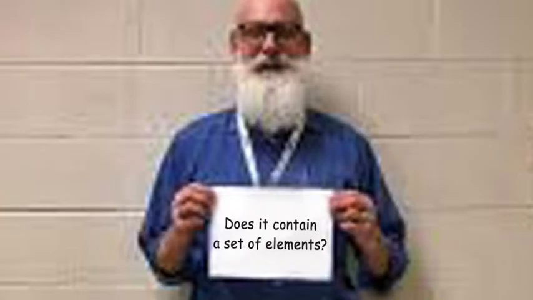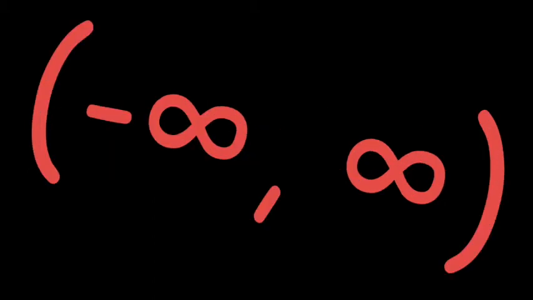Does it contain a set of elements? Well, oh boy, it sure has elements, and a whole bunch of them too. The set of integers would be called an infinite group, because, well, it's infinite. You can count numbers forever, and it will literally never end. Does it have an operation? Yep, the operation for a set of integers is addition.